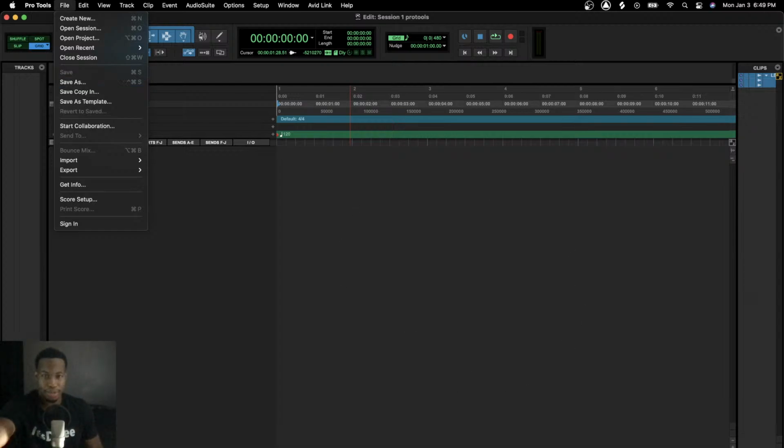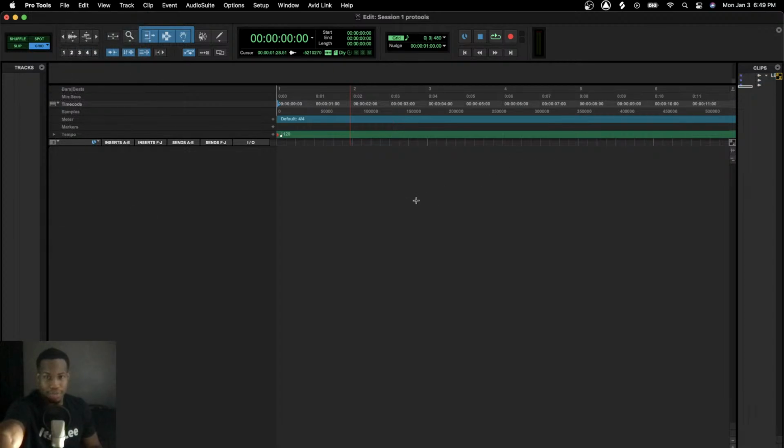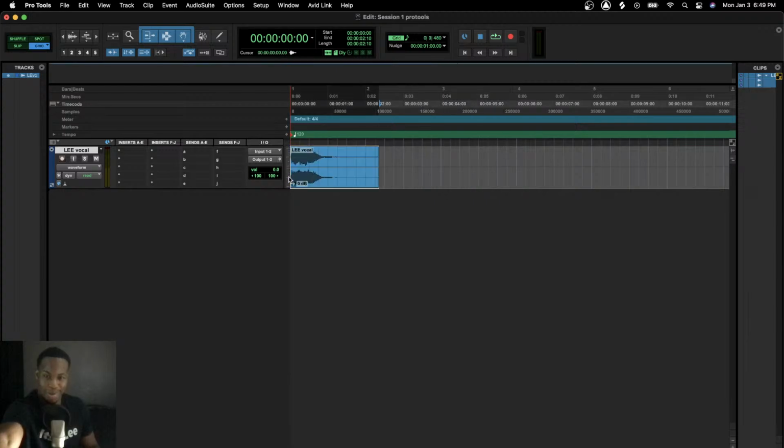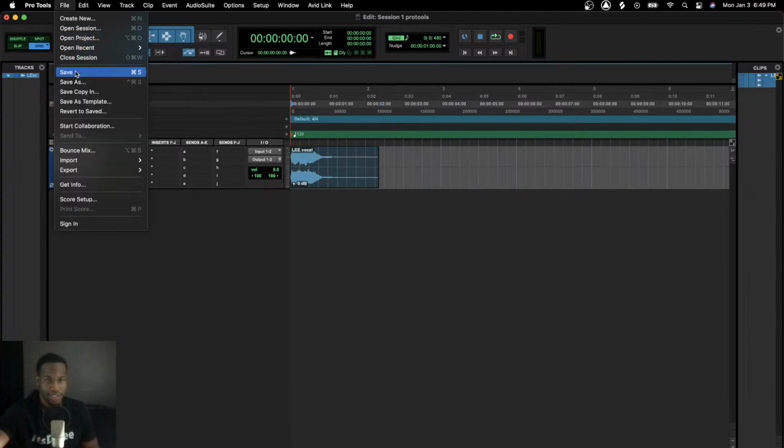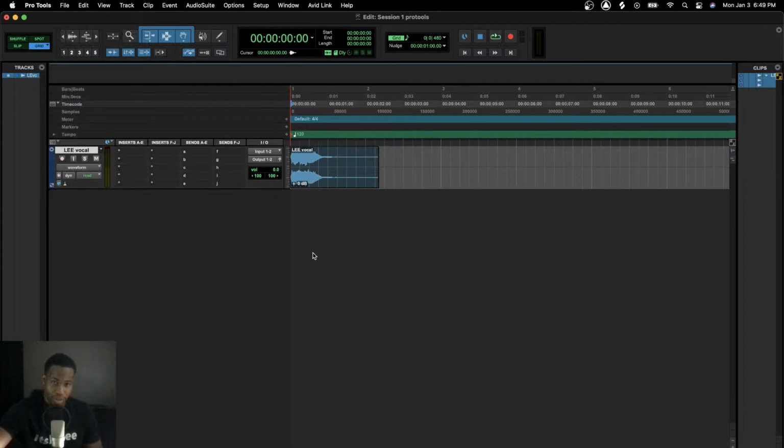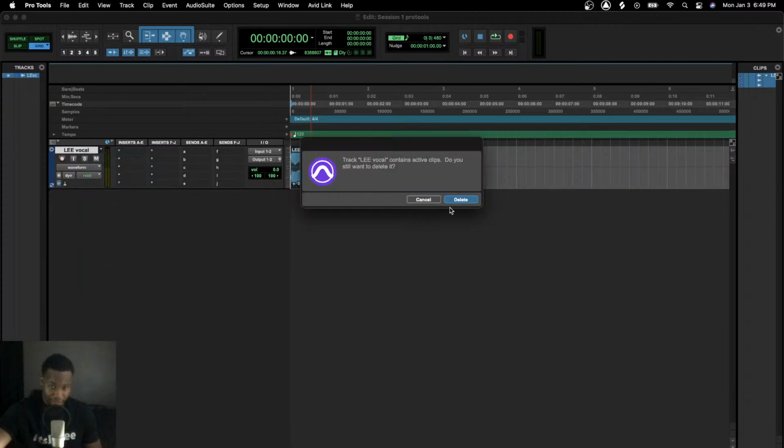If I drop something in here, say I drop this lead vocal in here one more time, I'm going to try to explain it in depth for you guys. If I drop that lead vocal in here one more time, I go to File and Save, it's going to overwrite whatever I did before that. If I go to Save As, it's going to create a duplicate, and I'll have the previous version and this new version with the vocal in here. So I always do Save As. Now, I'm going to leave it at that for right now. I'm going to delete that one more time.